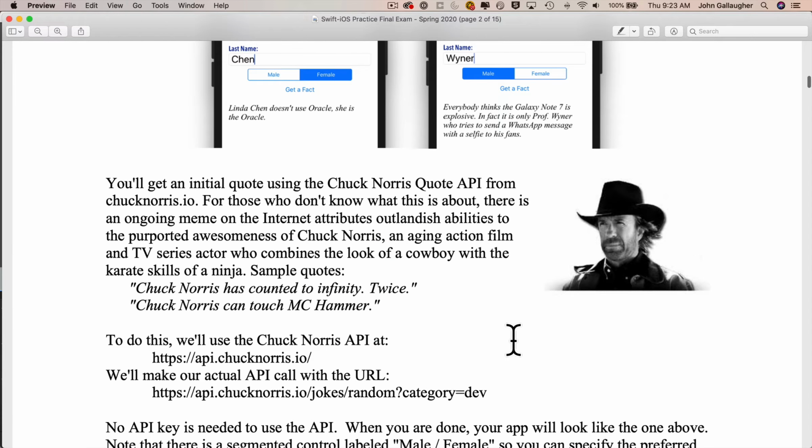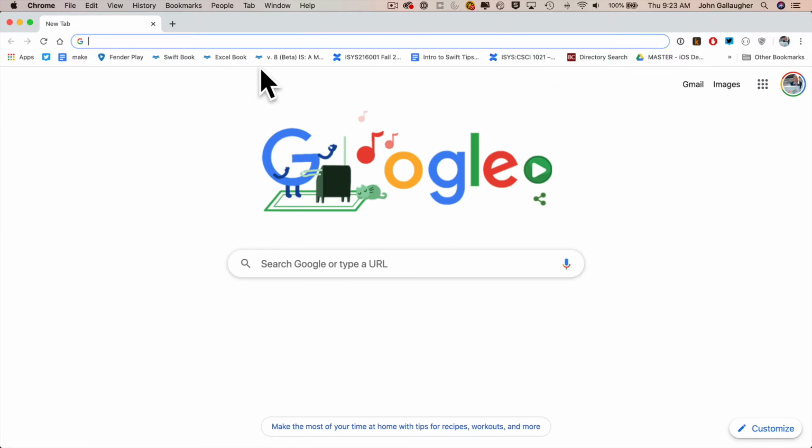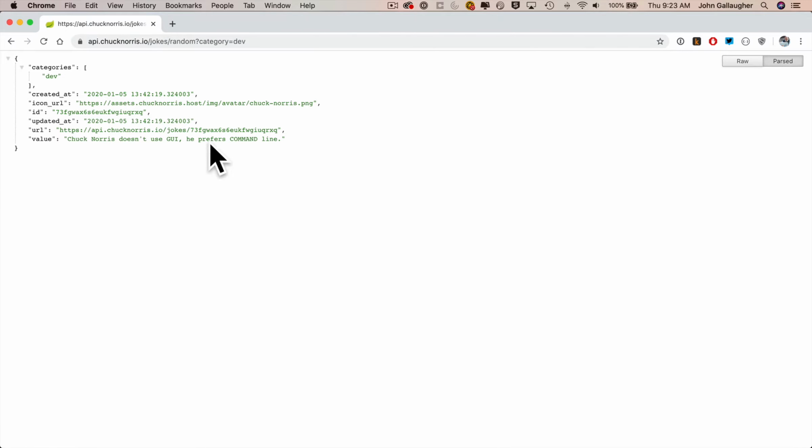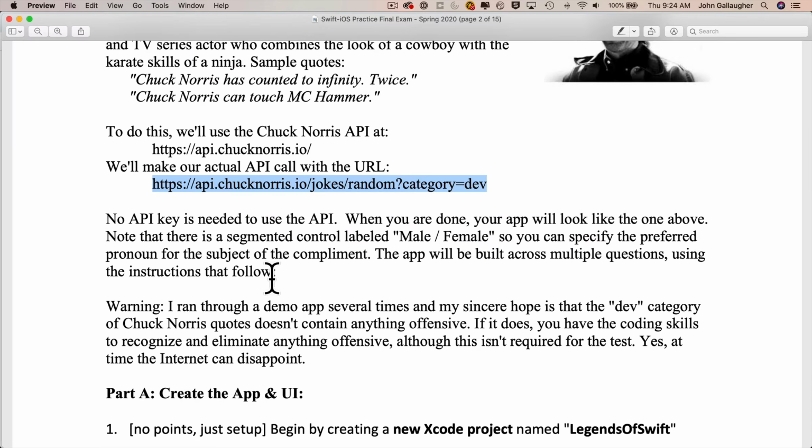So this is the URL of the API that we're going to use. I'm just going to copy it and then head over to the web and paste it in so we can take a look at the results. We see there's a categories array here, but we're going to ignore that. Really, the only value that we care about is the one that's named value. We can see it's at the root level here in the API. It's not nested inside of other results. It's not inside of an array. So we're going to make sure that whatever we get is going to use the key value at the root level. That should give us the quote that we want.